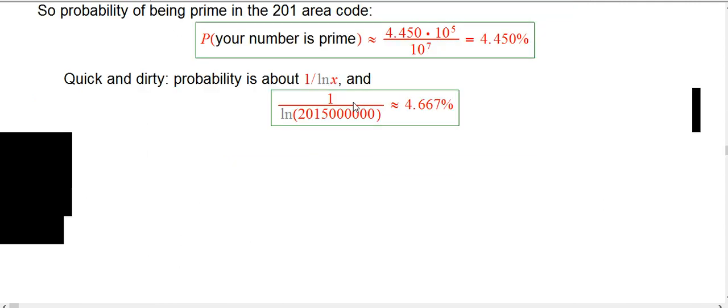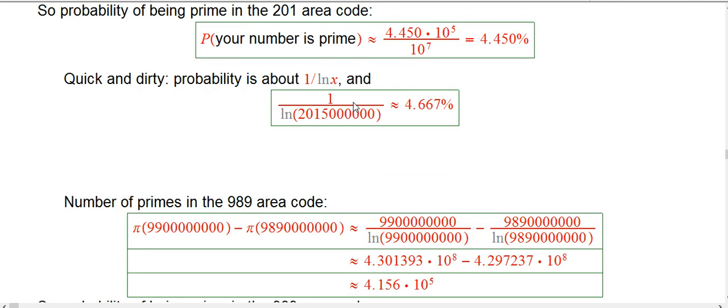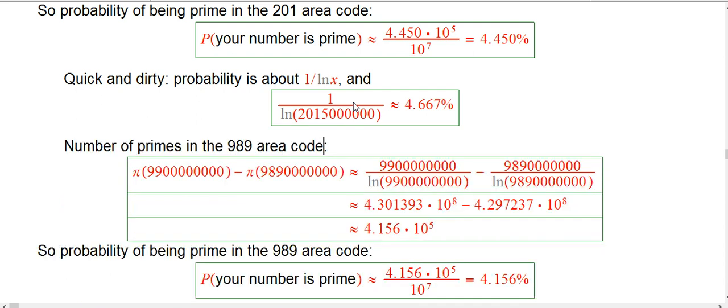Okay, so let's compare that to Bob. Very similar calculation for the 989 area code. You take 990 as the cap, and 989 and 7 zeros is the floor. You compare the pi's. I took even more decimal places when I did the x over ln x calculations here because these numbers are getting bigger. Notice this is now in the 10 to the 8th.